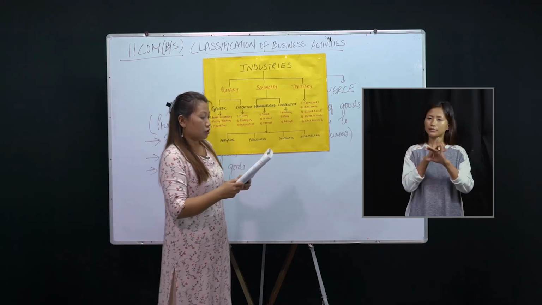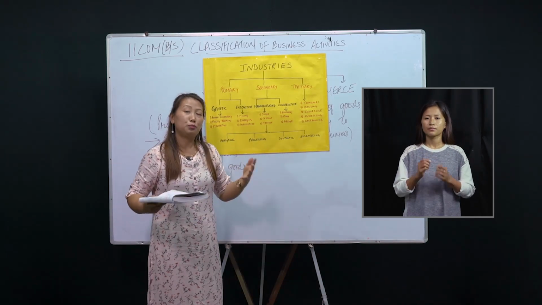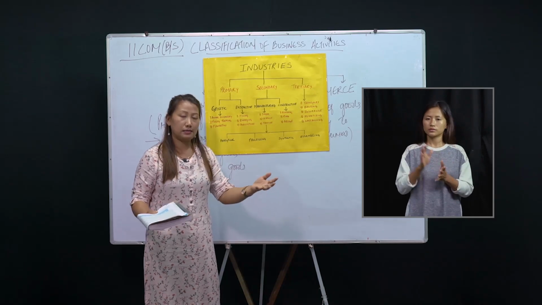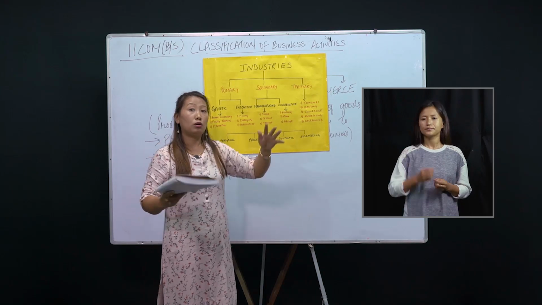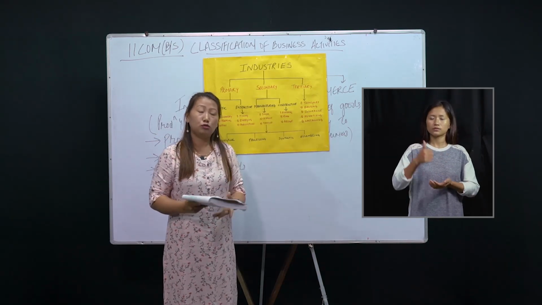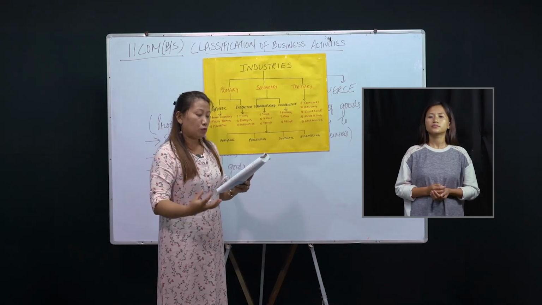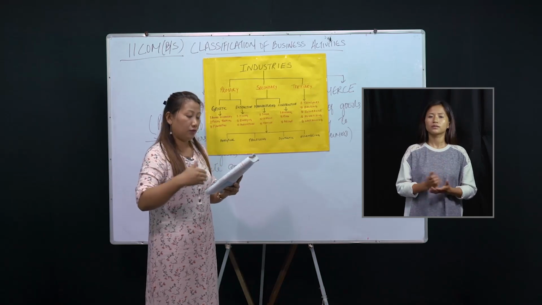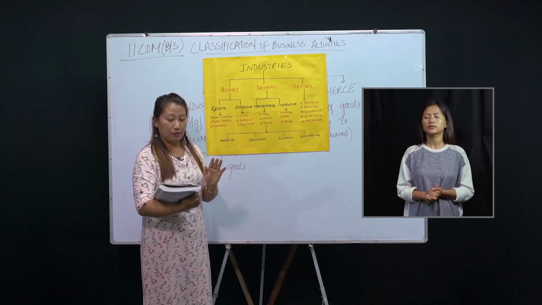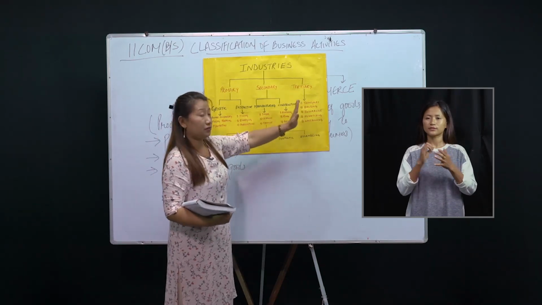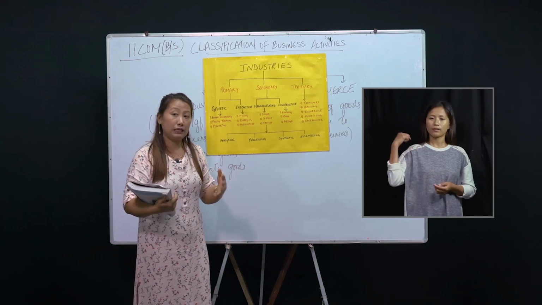The last one is storage of goods. Producers produce goods in tons and tons, not just two or three or four or five. So the problem is to store those goods. To store them, they need warehousing, they need storage facilities. That problem is removed with the help of warehousing facilities. So these are some examples of the tertiary industry. Tertiary industries are those which help businessmen to do their business activities without any difficulty.